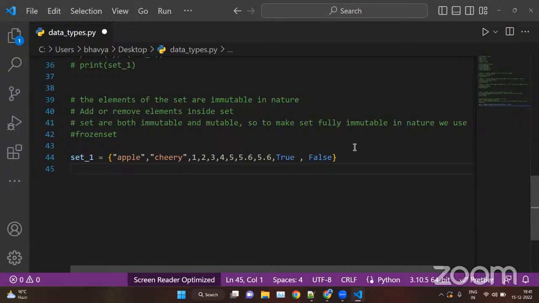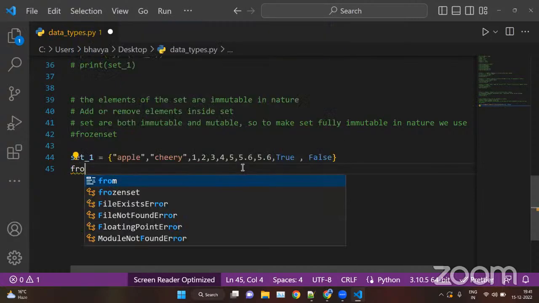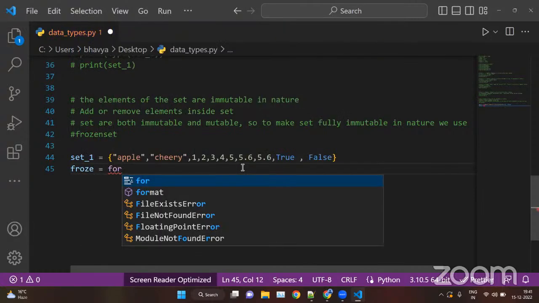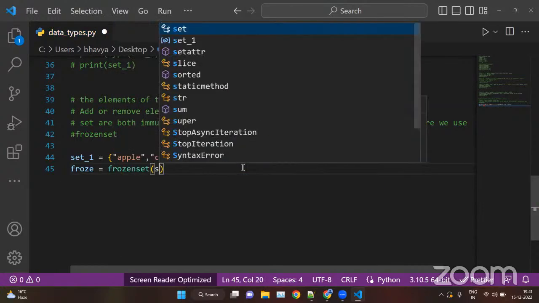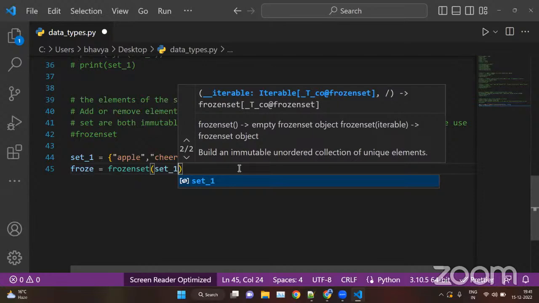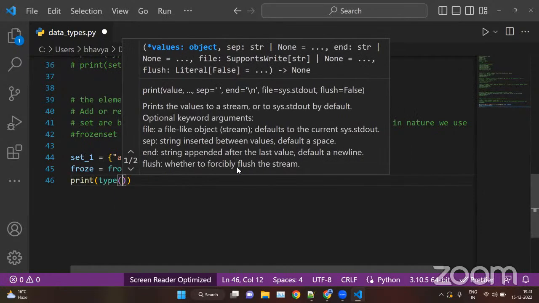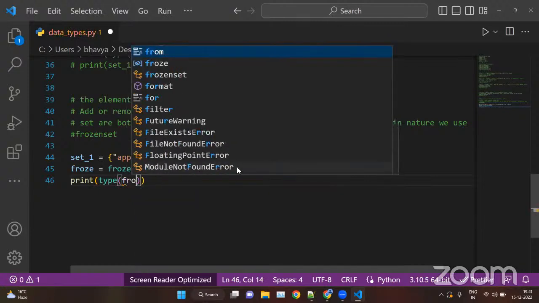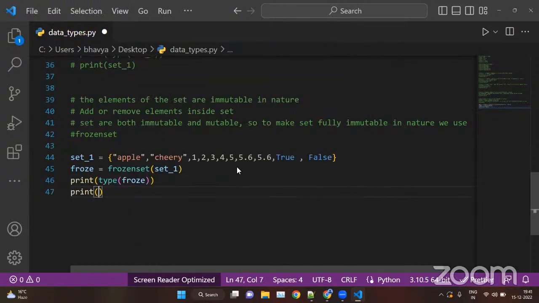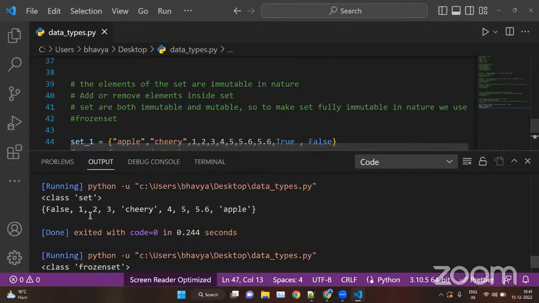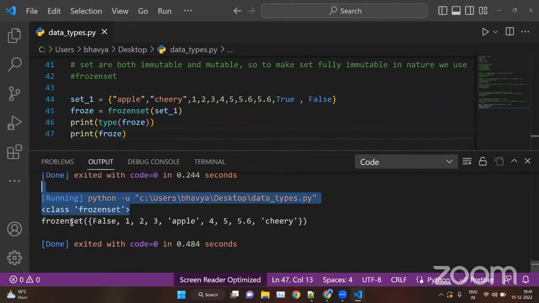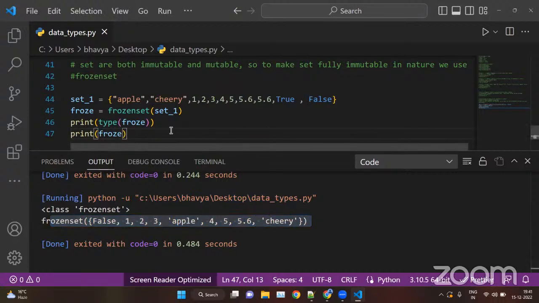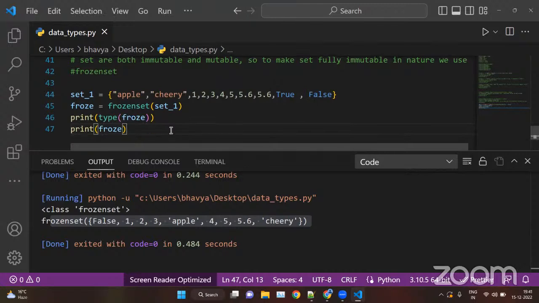So a set is immutable and mutable both. What we can do here is create a frozen set, call it froze. Then we can check the type of froze and then print froze itself. Like this, we get class frozenset and then the frozenset. Now frozensets are purely immutable in nature, like tuples. We cannot add, we cannot remove, and we cannot update.